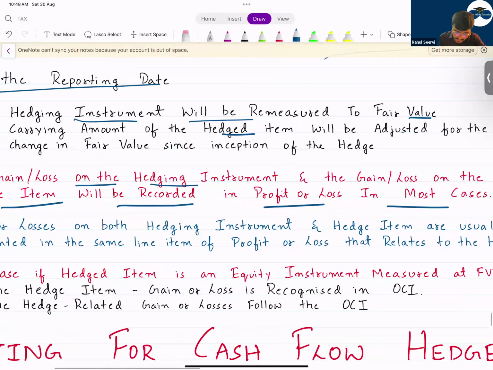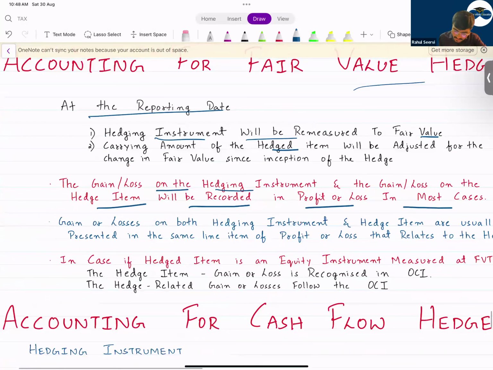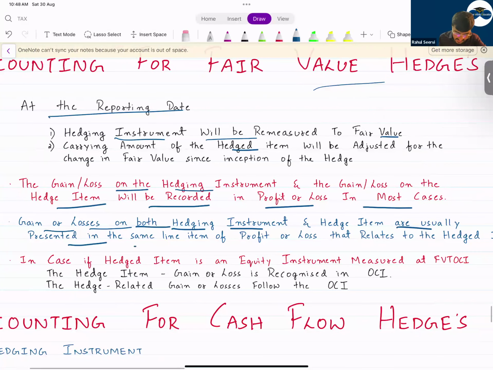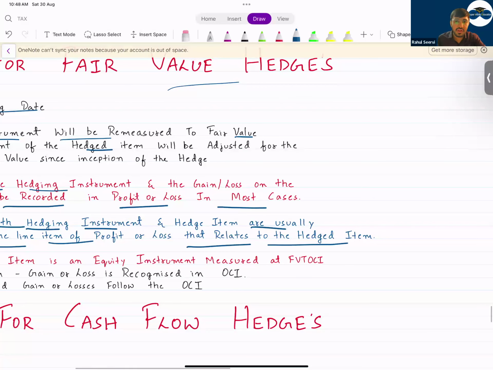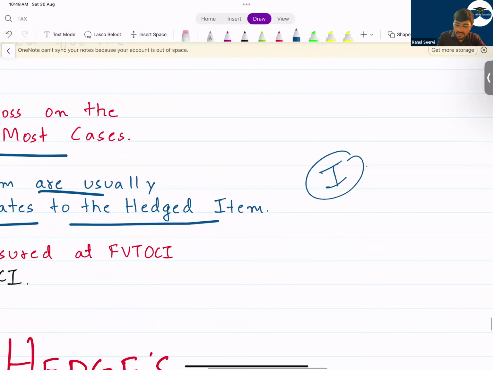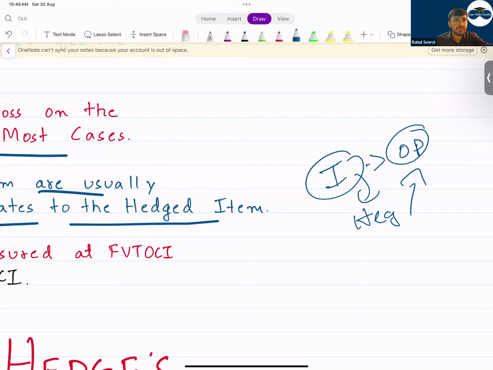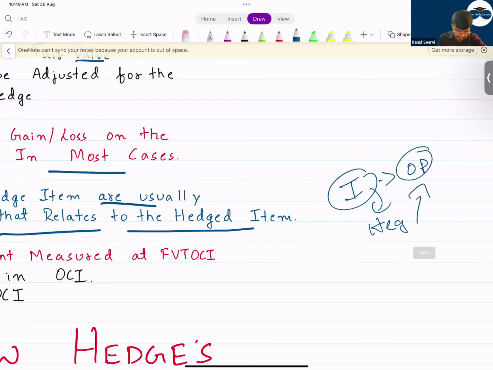Gain or loss on both the hedging instrument and hedge item are usually presented in the same line item of the profit and loss that relates to the hedge item. Now, if I say inventory, we record it in the operating category. For this inventory, you have done hedge accounting. If you have a gain or loss, it will be recorded in the operating category. Understand that. If it's regarding some bonds which you have recorded in the investing category, then the gain or loss will go to the investing category.